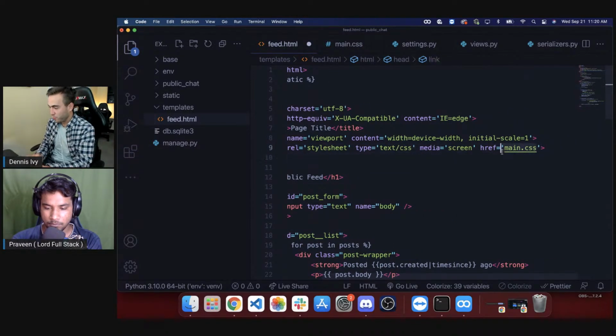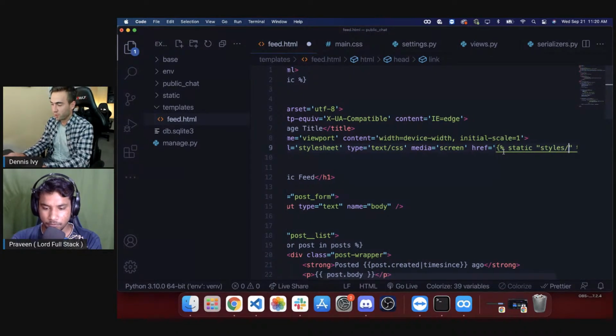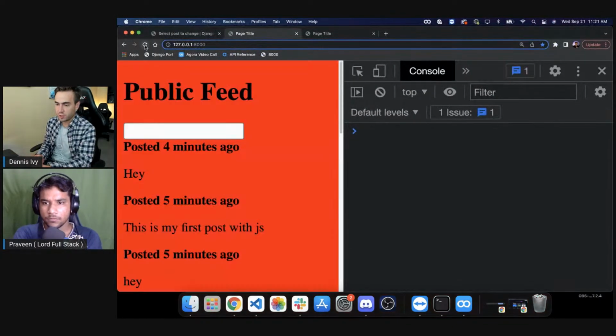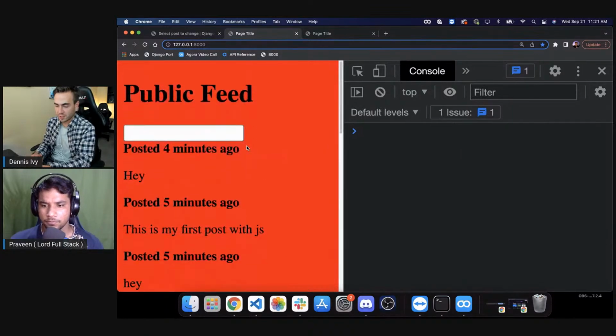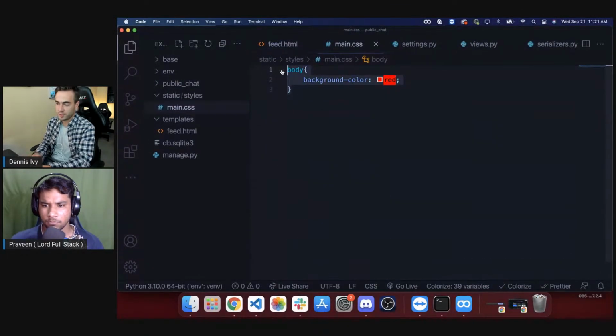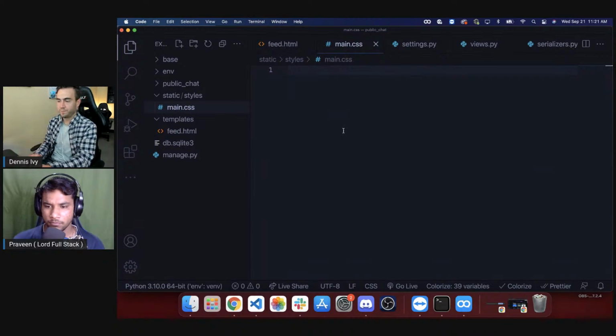So in order to actually point to it, we're going to have to use the static tag, and then we're going to use double quotes because we have single quotes on the outside, and we're pointing to styles/main.css. Okay, and I just added the color red so we can see everything right away. So I just want to make sure it's connected so we see that this is working.